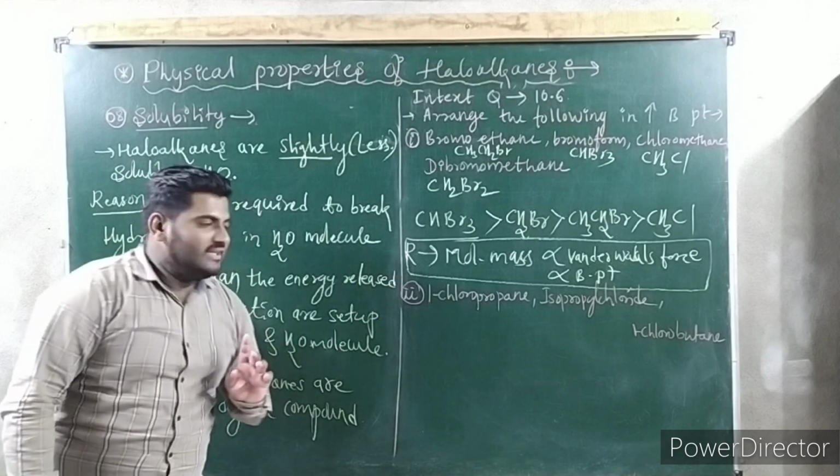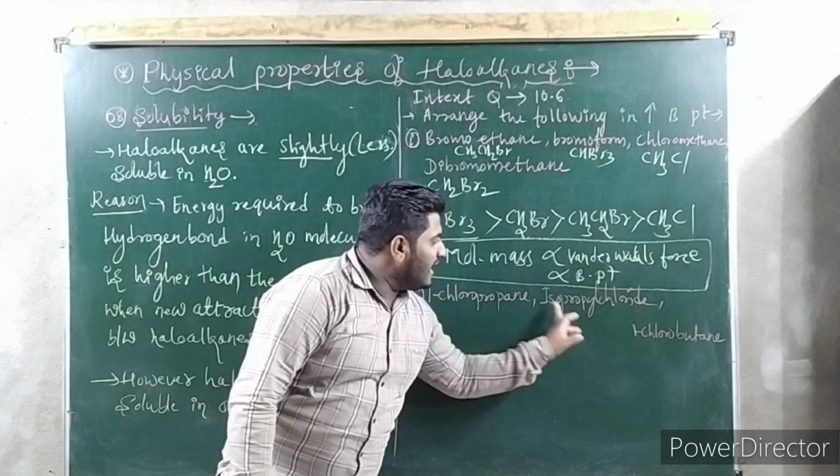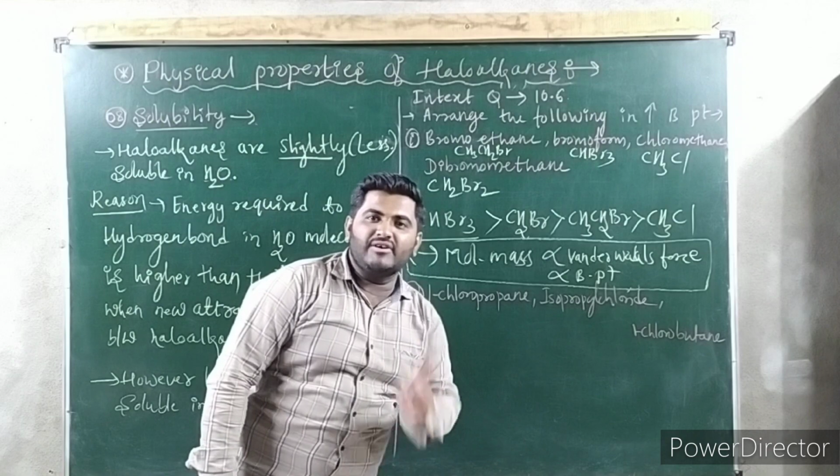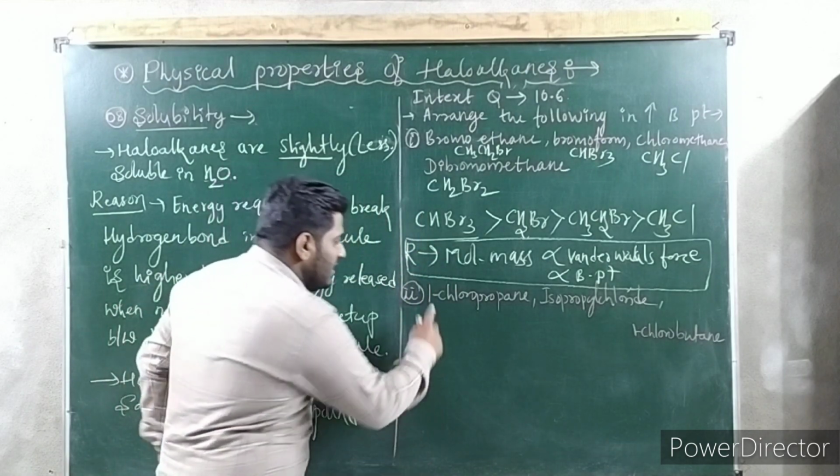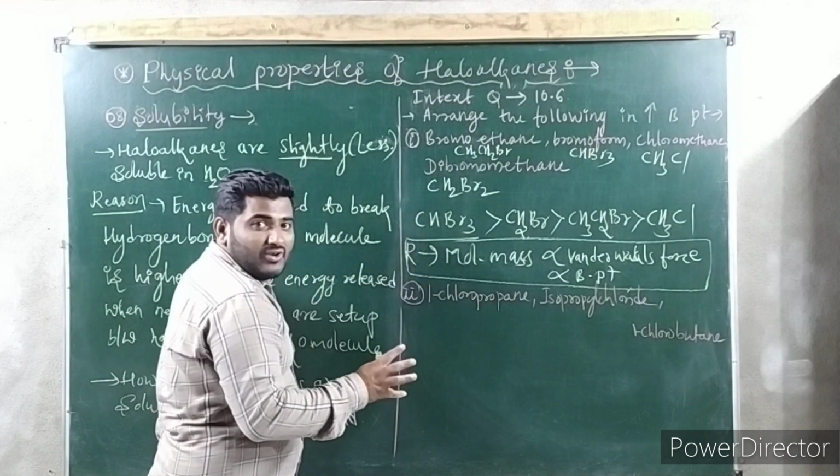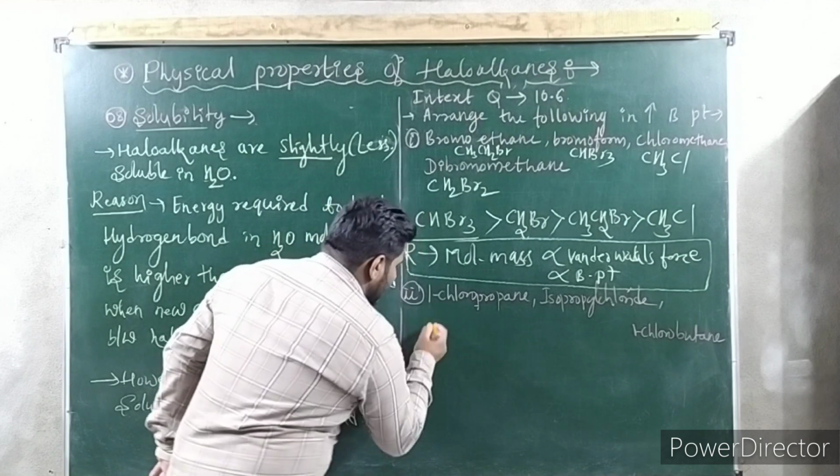I hope you are getting. Next one: 1-chloropropane, isopropyl chloride, 1-chlorobutane. First you write the structure, you can easily understand. 1-chloropropane: how to write? First you write propane, which means 3 carbon.